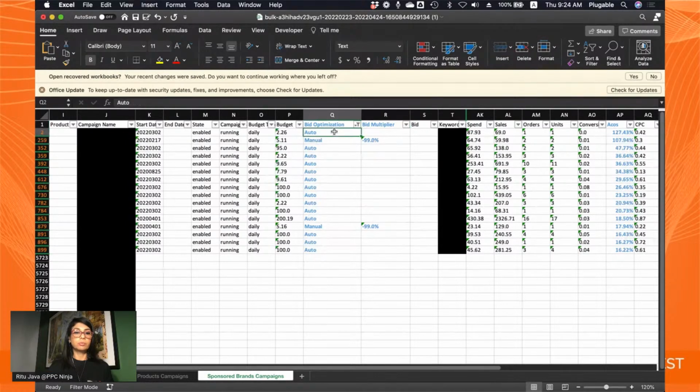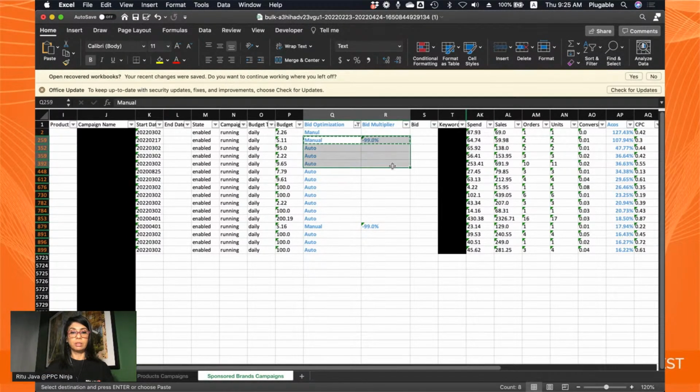So basically, once we've identified the campaigns to change, you just change this from auto to manual, right? You change this here, and then you specify your bid multiplier, which in this case is, let's say, minus 99%. You could either copy one of the existing values or just type it in yourself. Just make sure that it's negative if you want to lower your bids, and positive if you want to increase your bids.